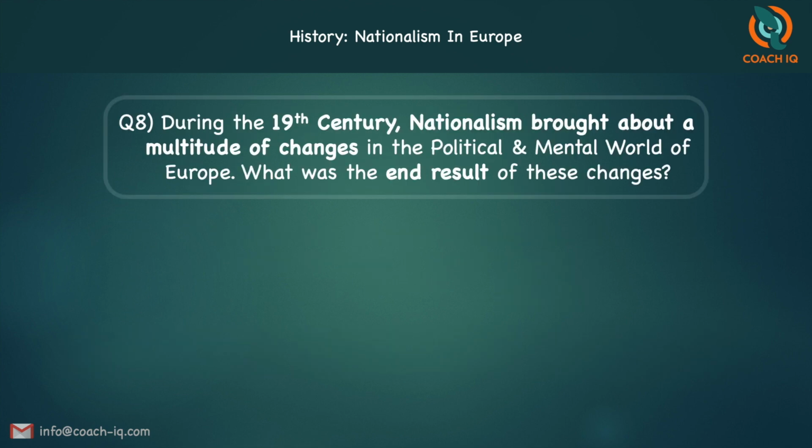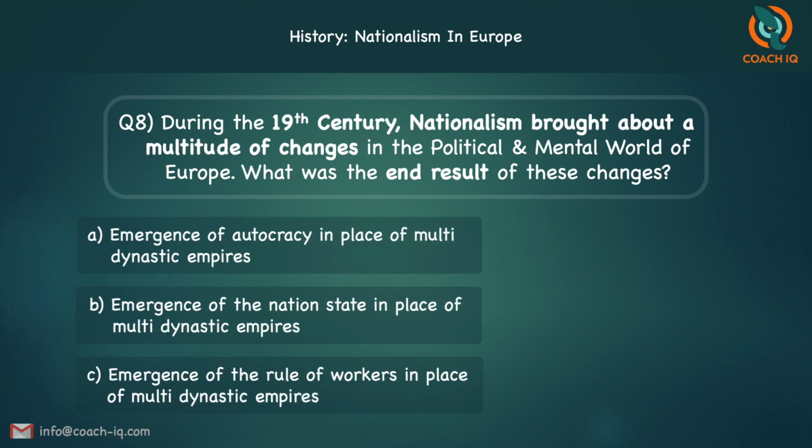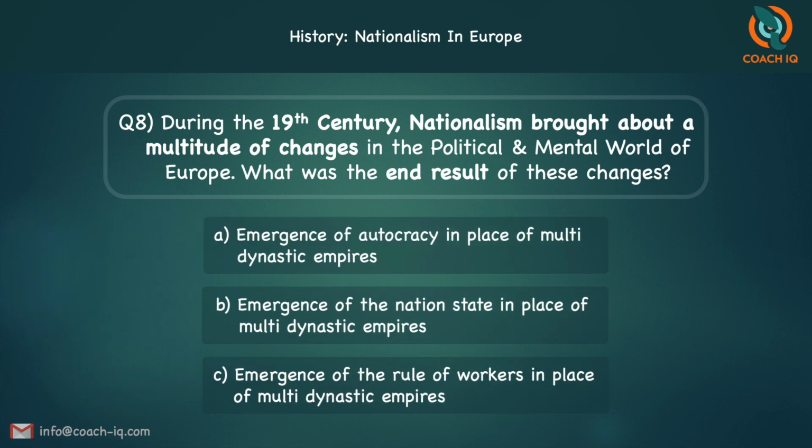The next MCQ. During the 19th century, nationalism brought about a multitude of changes in the political and mental world of Europe. What was the end result of these changes? A. Emergence of autocracy instead of multi-dynastic empires, emergence of the nation state instead of the multi-dynastic empires, or emergence of the rule of workers instead of the multi-dynastic empires.